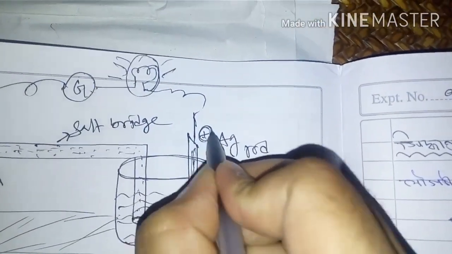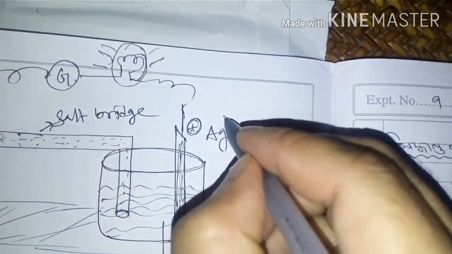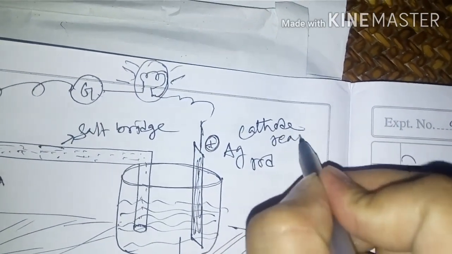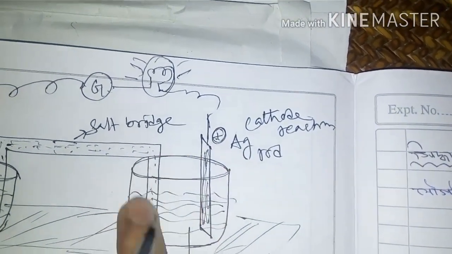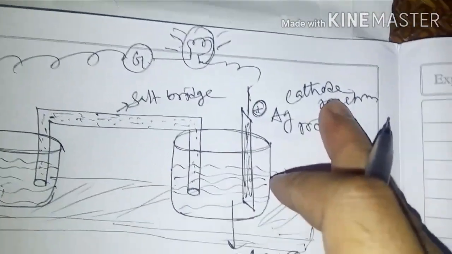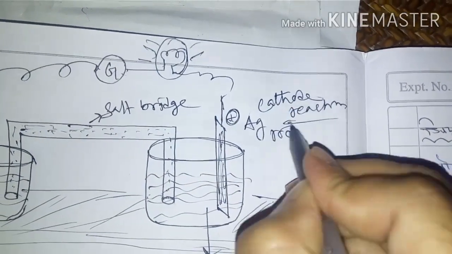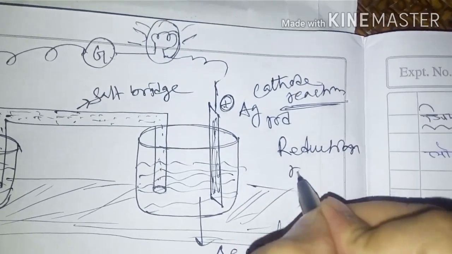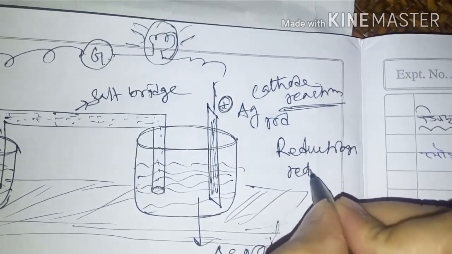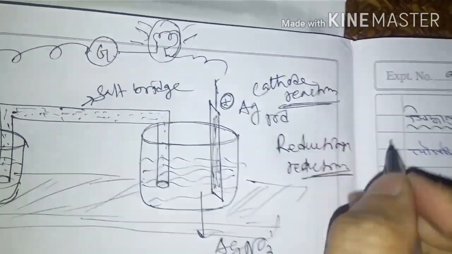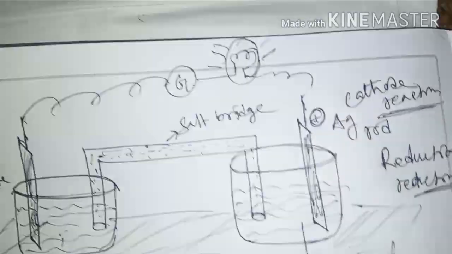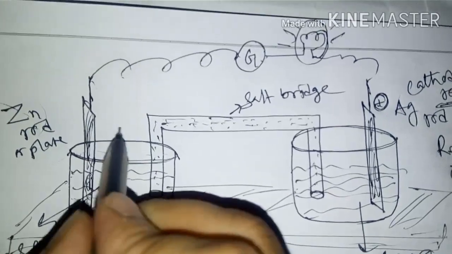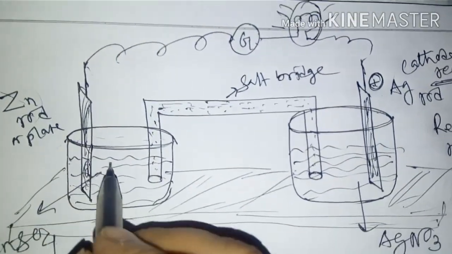In this half cell, the charge on this rod is positive. That means you can call this one the cathode. In this beaker, the cathode reaction, or reduction reaction, takes place.